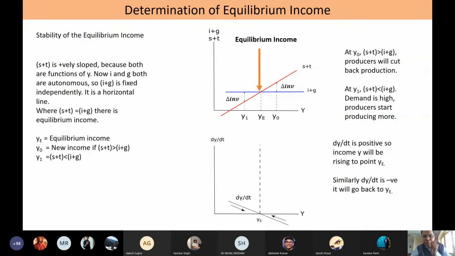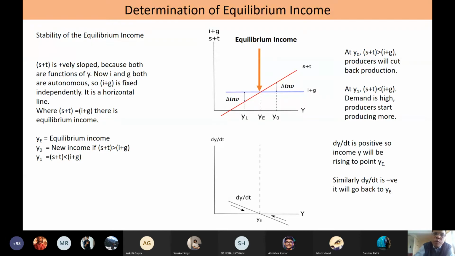Del Y by del T is positive but declining until YE level of income is reached. At YE level of income, del Y by del T is 0. Before that, it is positive. After that, it is negative.